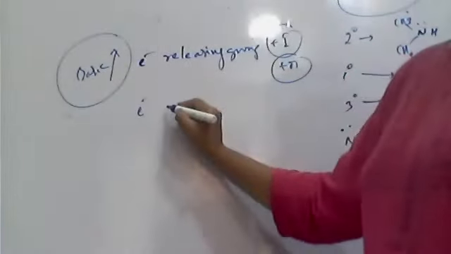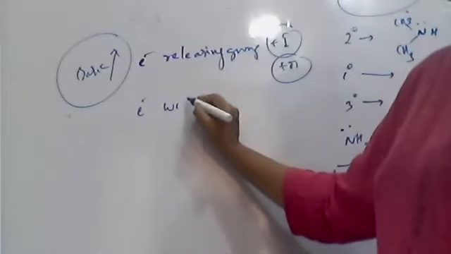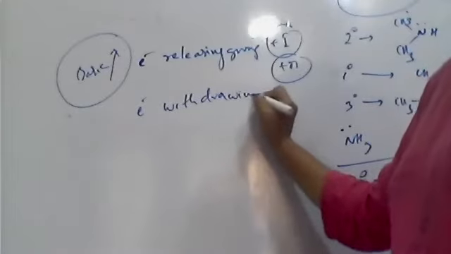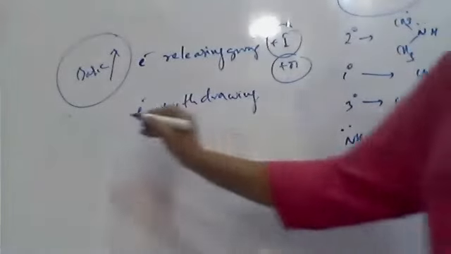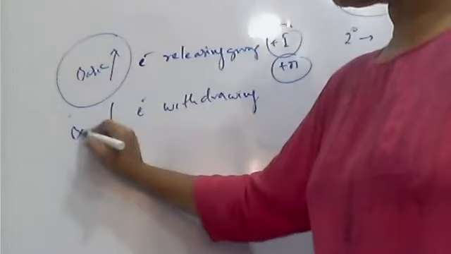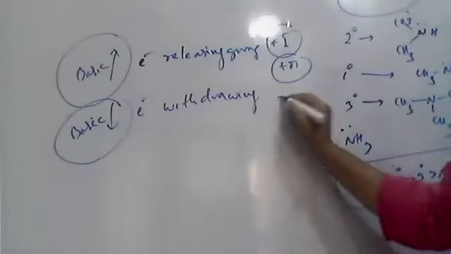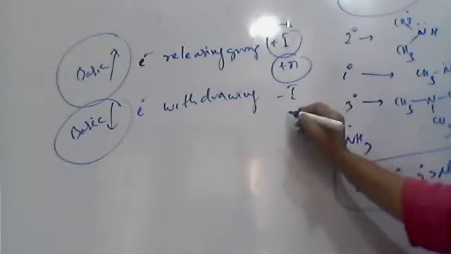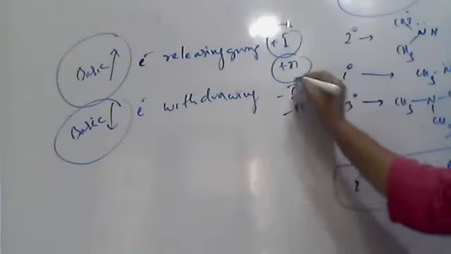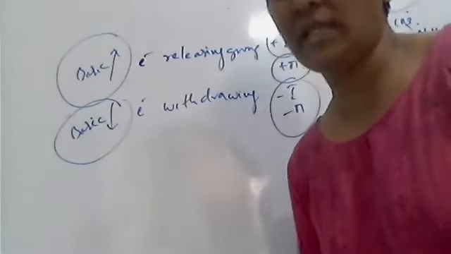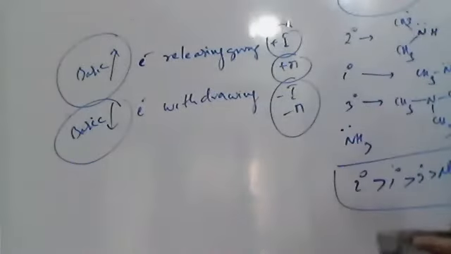If an electron withdrawing group is there, then basic nature decreases. These groups are minus I effect, or can be called minus M effect, also called minus R. Now we'll see the examples.